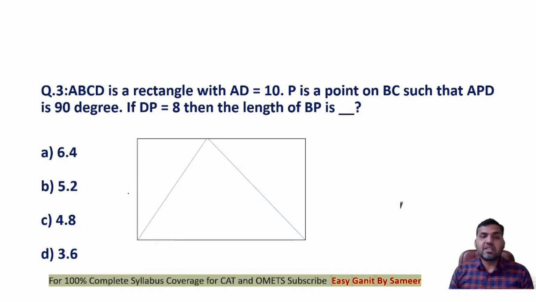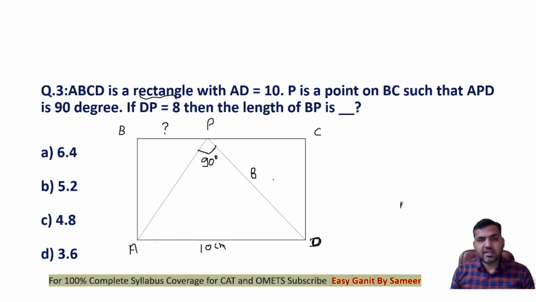It says that ABCD is a rectangle with AD 10. P is a point on BC such that APD is 90 degree. So this is ABCD, right? This angle APD is equal to 90 degree. The length of DP is 8 centimeter. We are supposed to find out the length of BP, right? And the length of AD is given to me as 10.